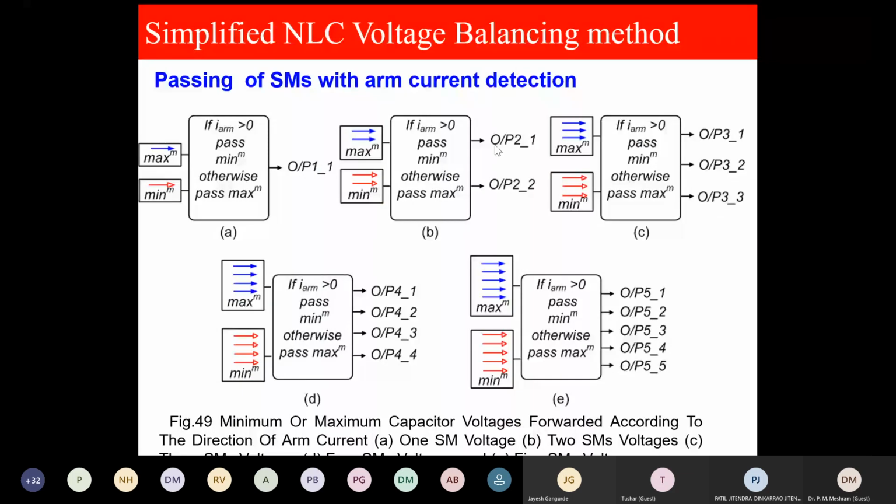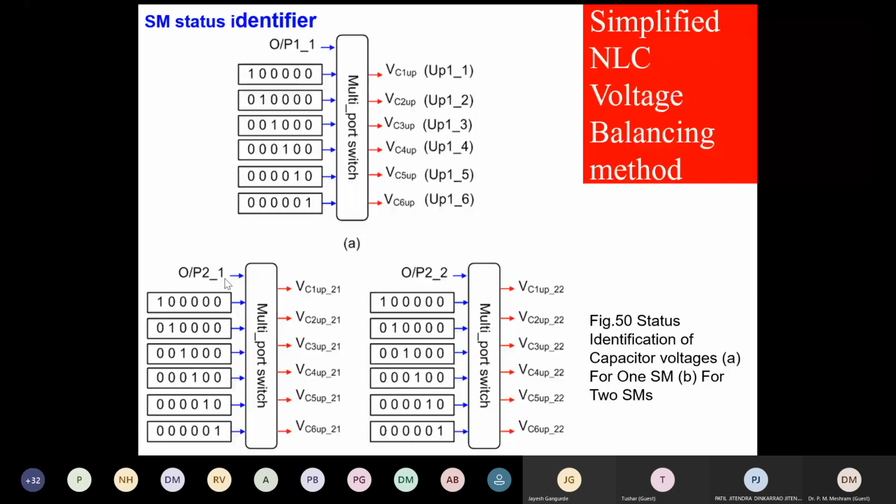At this point it could be VC1, VC2, VC3, VC4, VC5, VC6. So this is first output. This will pass. If here it is 1, I will get 1. If it is 2, this will pass by this. I will get VC2.